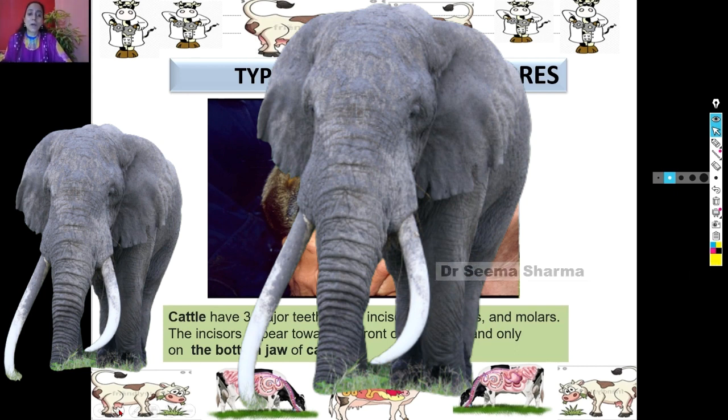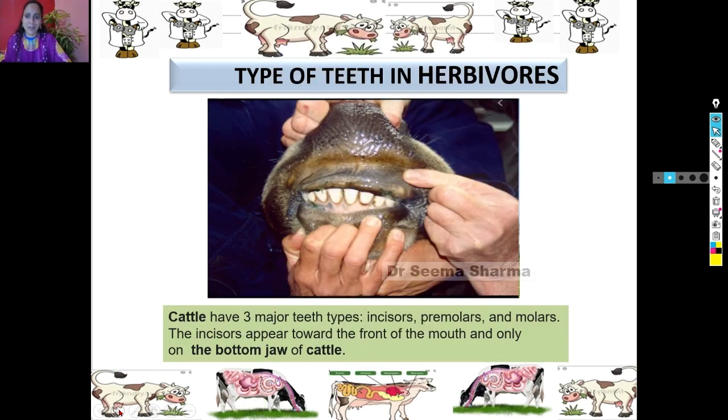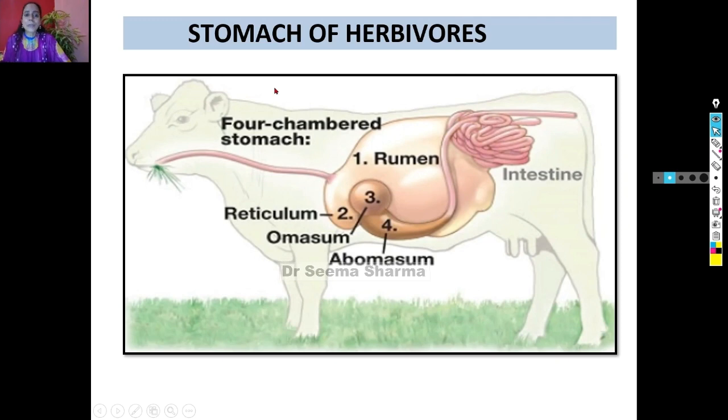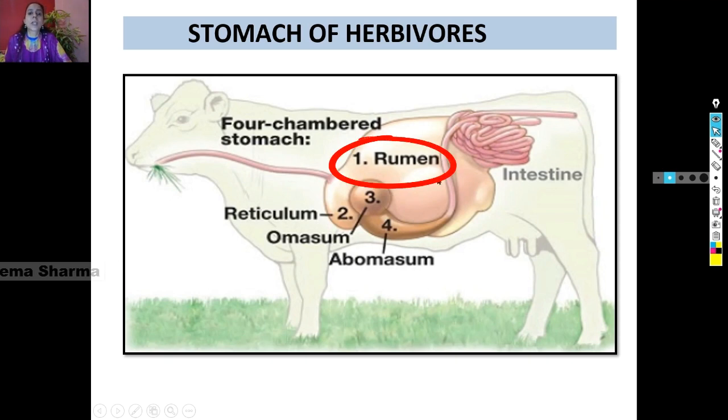We are learning about the process of digestion in ruminants. And I told you that the stomach of herbivores or ruminants is of 4 chambers and each chamber has its name. But viewers, because you are in class 7 only, we are introducing the name of only the first chamber, that is rumen. We are not taking the names of the rest of the chambers. But this is how the organization of these chambers is there in herbivores.